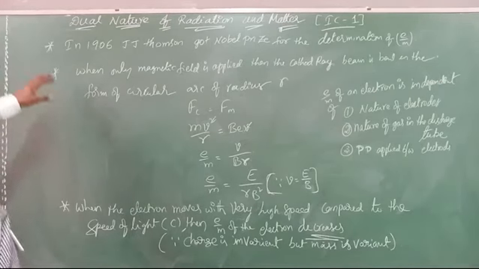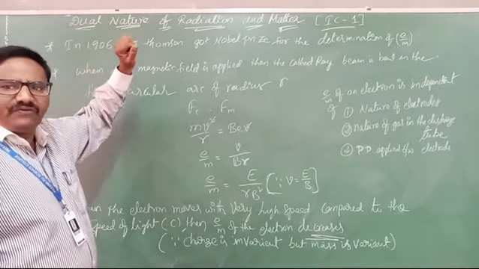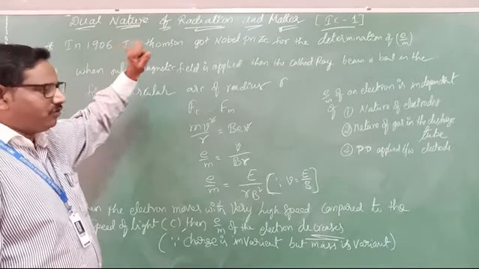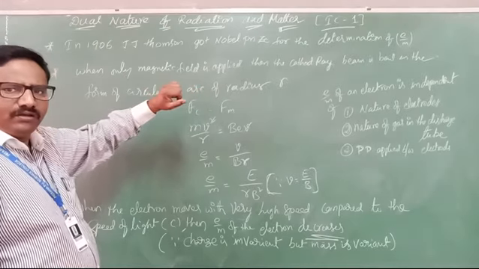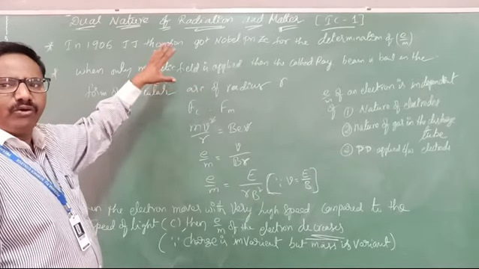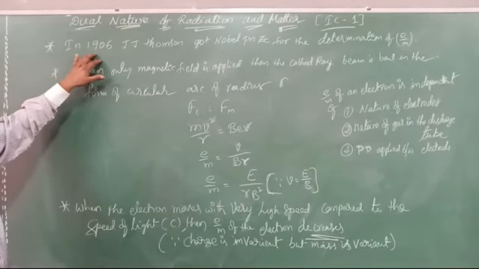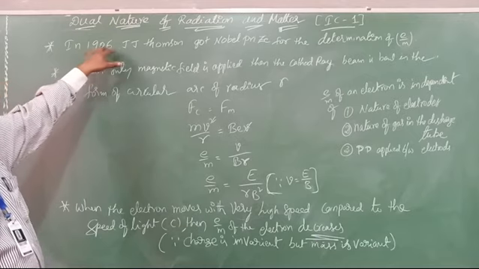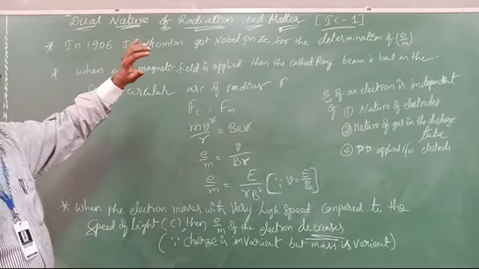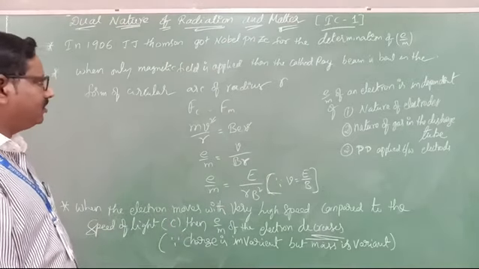In this one, while he was measuring the specific charge of electron, 1.76 into 10 power 11, for that he got a Nobel Prize. When did he get it? 1906. In the year 1906, J.J. Thomson got the Nobel Prize for determining the e by m value, or specific charge of electron.